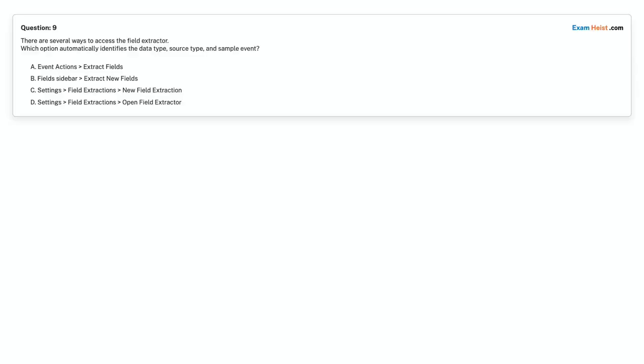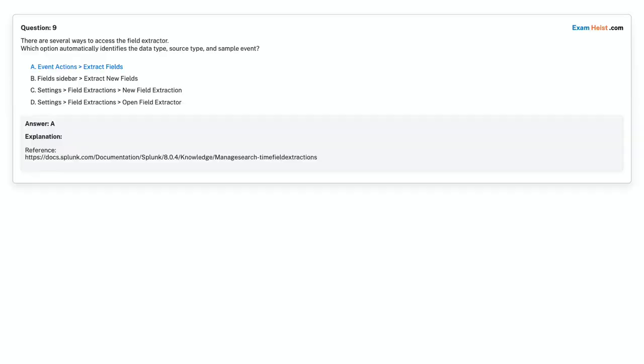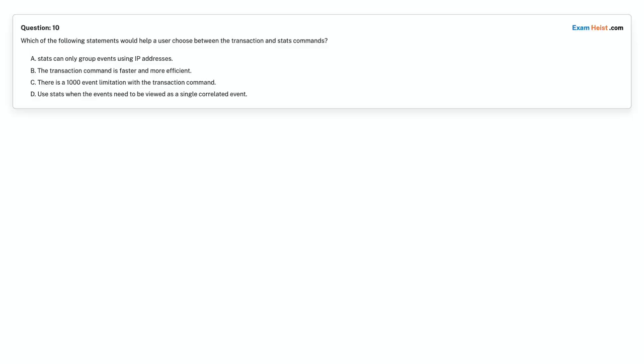Question 9. There are several ways to access the field extractor. Which option automatically identifies the data type, source type, and sample event? Option A. Event actions, extract fields. Option B. Fields sidebar, extract new fields. Option C. Settings, field extractions, new field extraction. Option D. Settings, field extractions, open field extractor. Choose the correct answer. Correct answer is Option A. Event actions, extract fields.